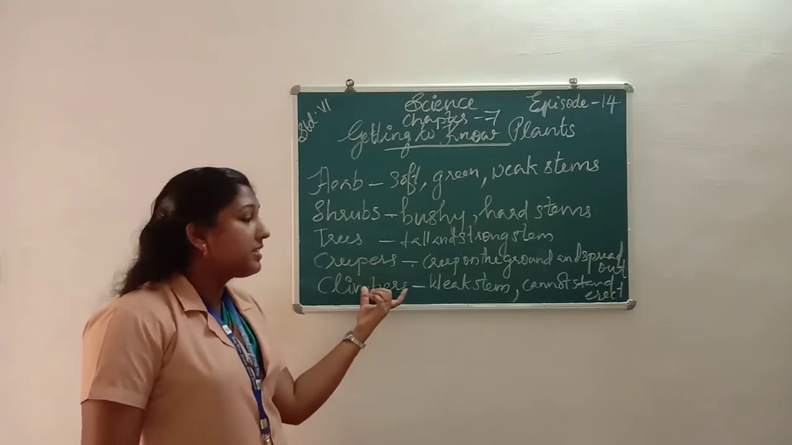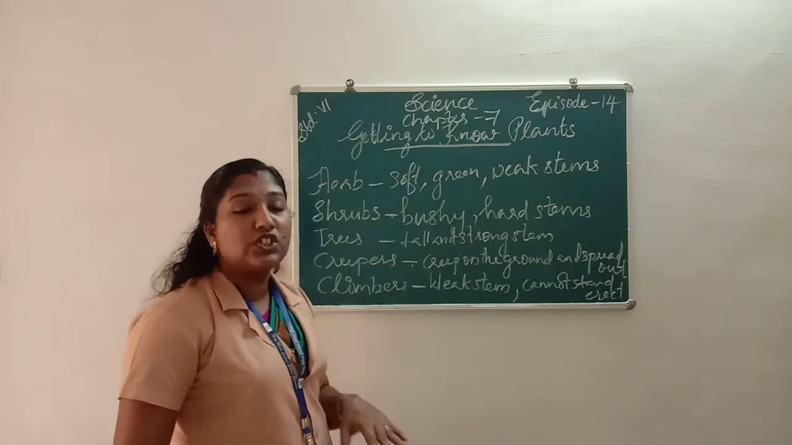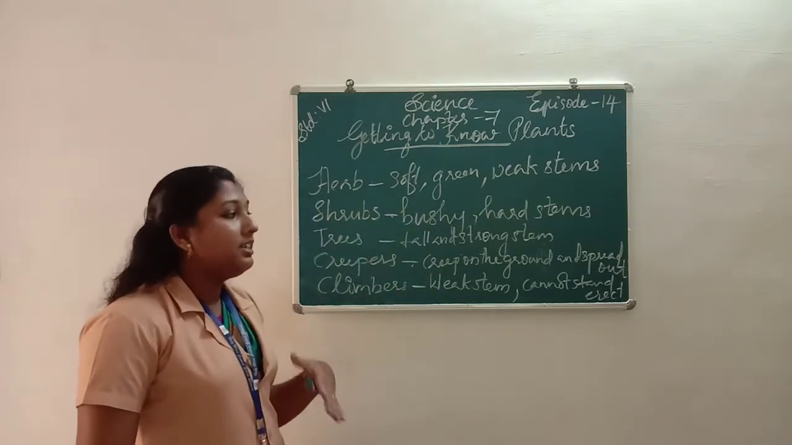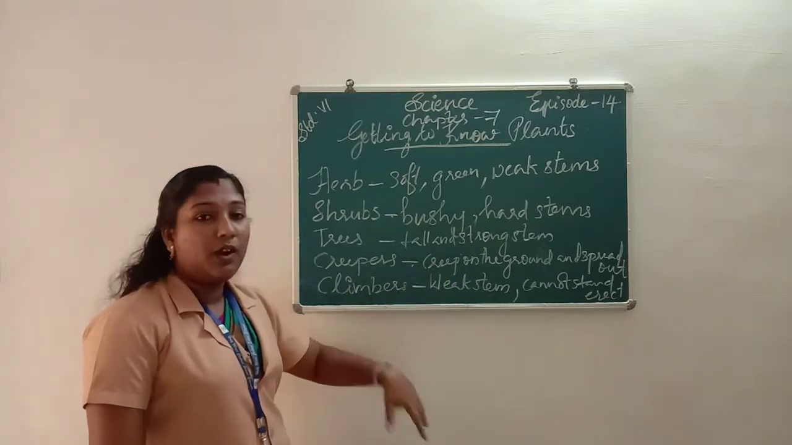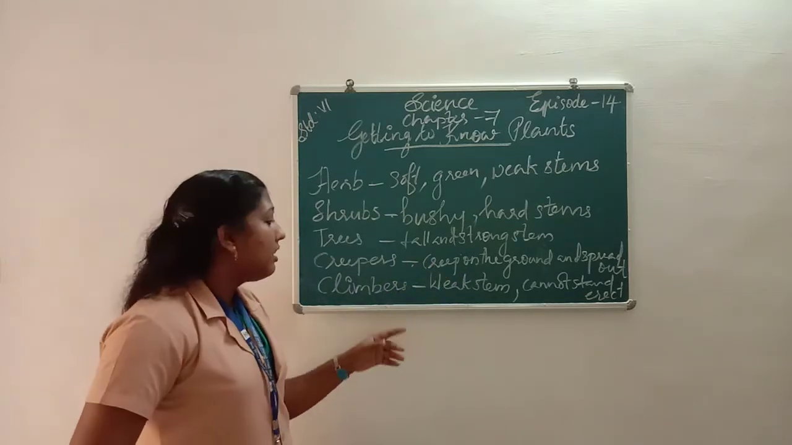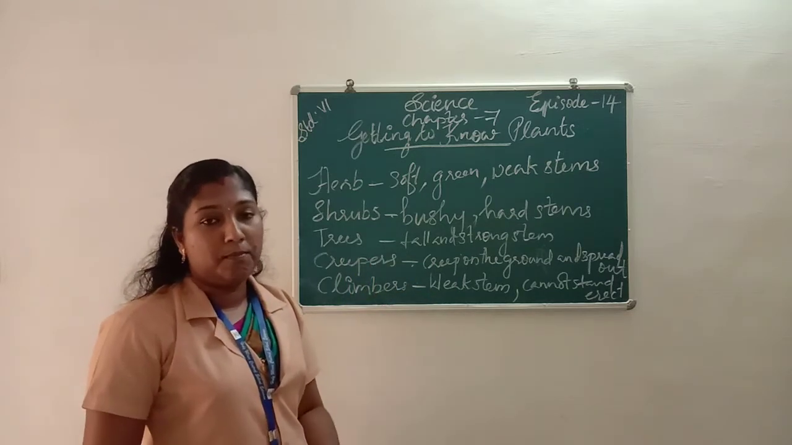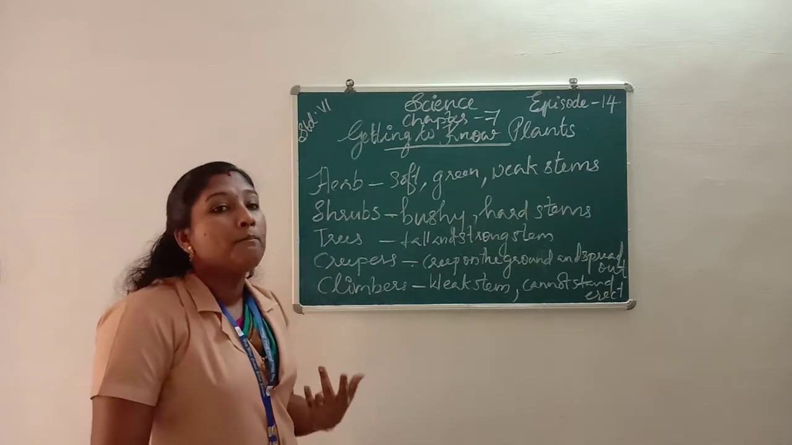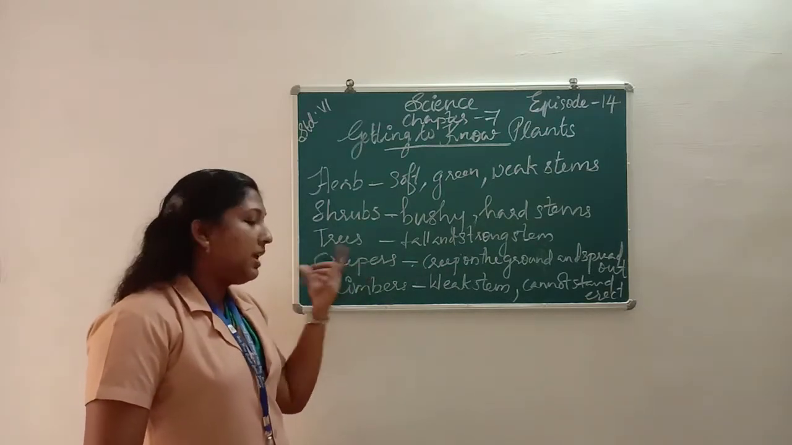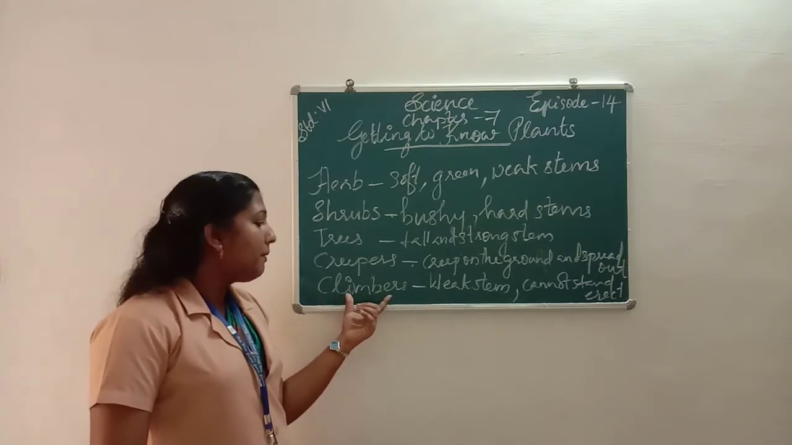Then we learn about creepers. What are creepers? Creepers are the plants which creep on the ground and spread out on the ground. Examples for creepers are pumpkin, watermelon, ash gourd, snake gourd, bitter gourd, etc.